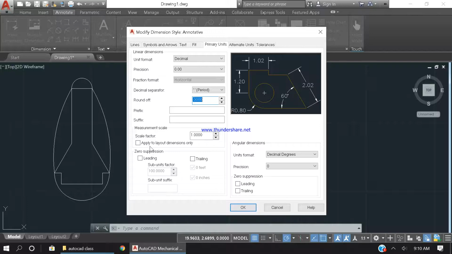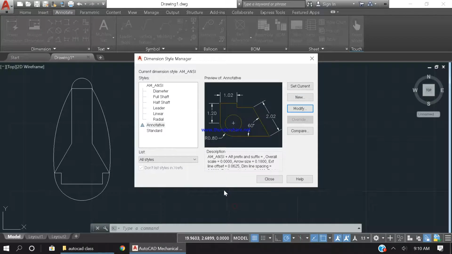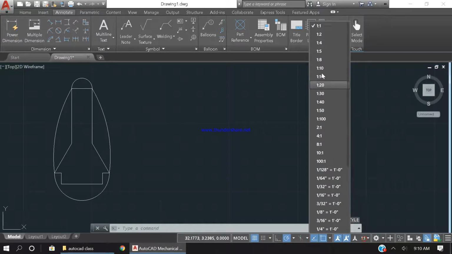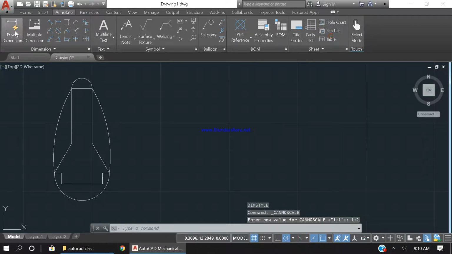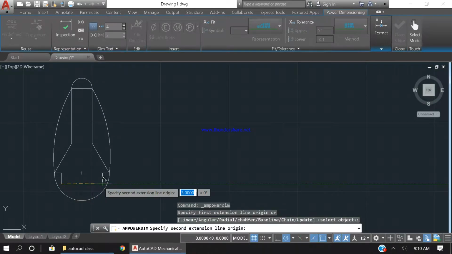So I'm going to press OK, and apply the layout scale, apply to layout dimension only. I'm going to press that, click close, change the style to this, and put a smart dimension in. I'm going to click here.